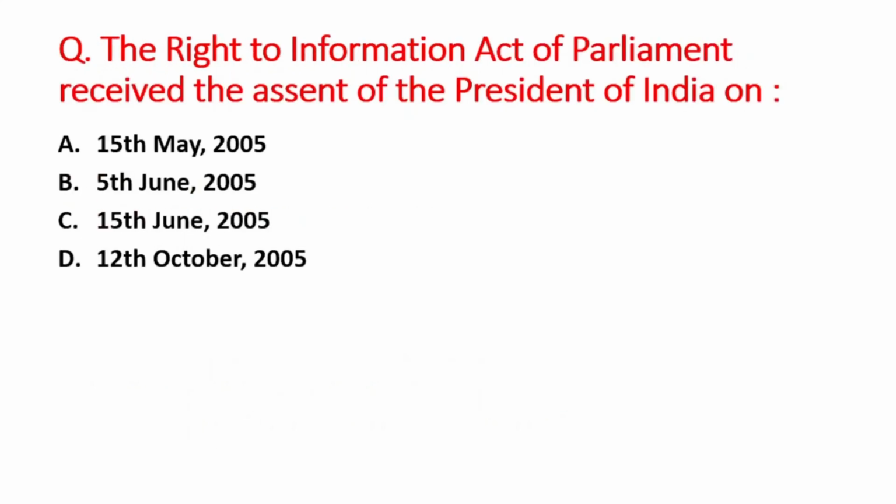The Right to Information Act of Parliament received the assent of the President of India on A option is 15th May 2005, B is 5th June 2005, C option is 15th June 2005, and D option is 12th October 2005. So right answer is option C, that is 15th June 2005.